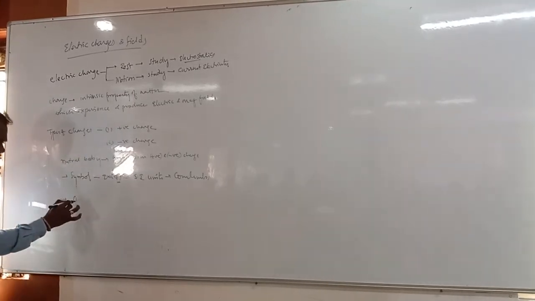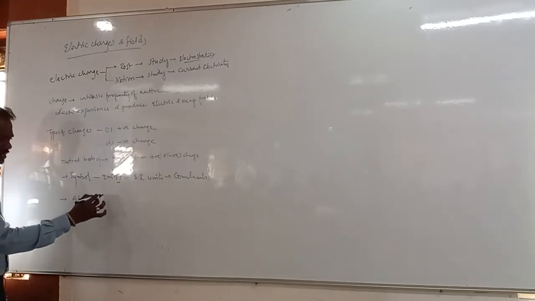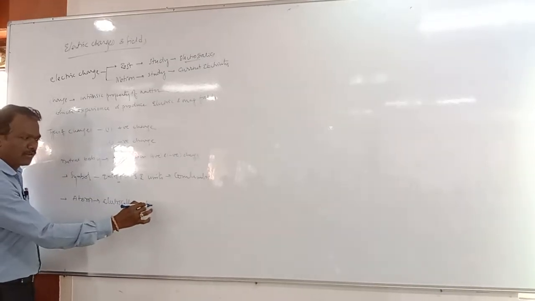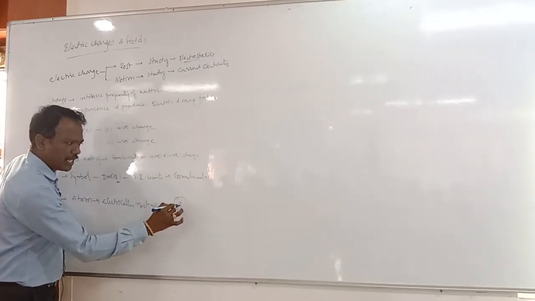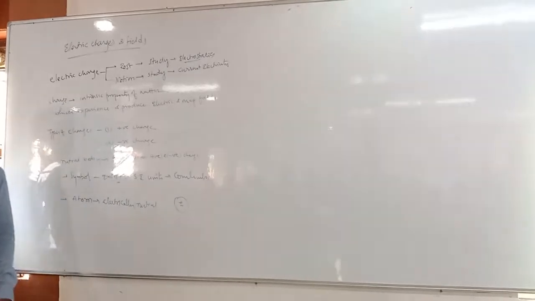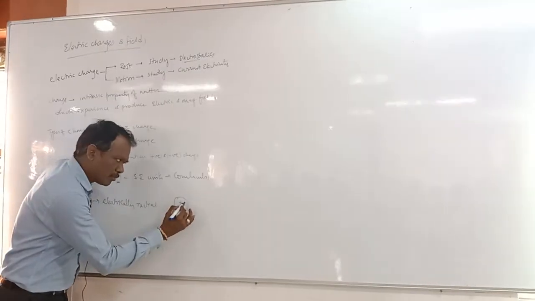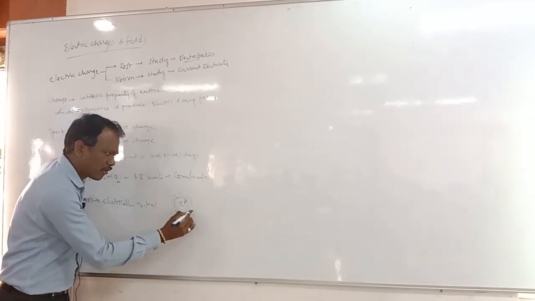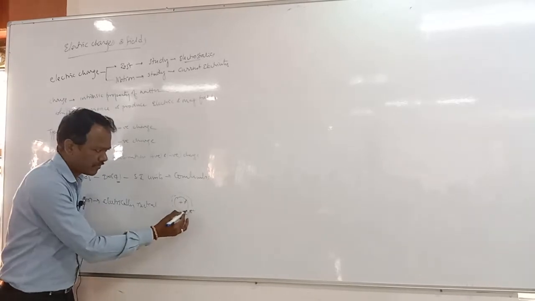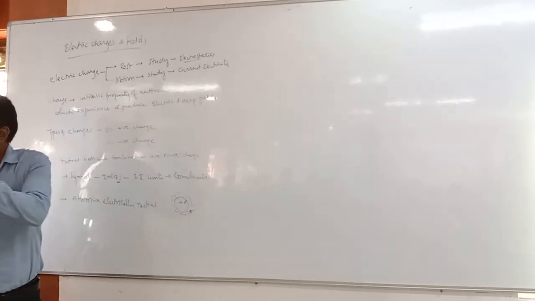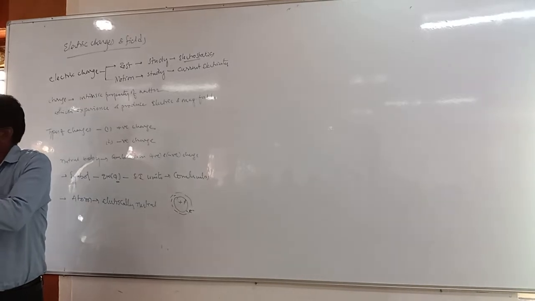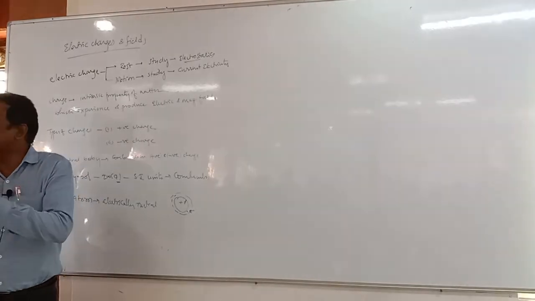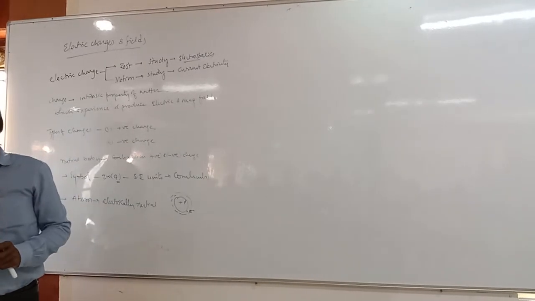Here an atom is generally electrically neutral, meaning in any atom there are equal numbers of positive and negative charges. Inside the atom the protons are there, and around the nucleus electrons are present, isn't it? In any atom, as many protons as there are, that many electrons revolve around it. We say that the atom is neutral, right?